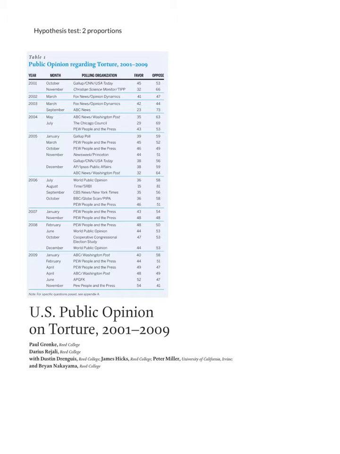As you look at this table, what I want you to notice is not only do the numbers in the favor column differ by year, but they also differ by poll. That is, if we look here at 2001, the poll done by Gallup has a 45% favor rate versus a 32% favor rate with the Christian Science Monitor. This is showing us, first of all, that maybe their sampling methods don't line up with each other.